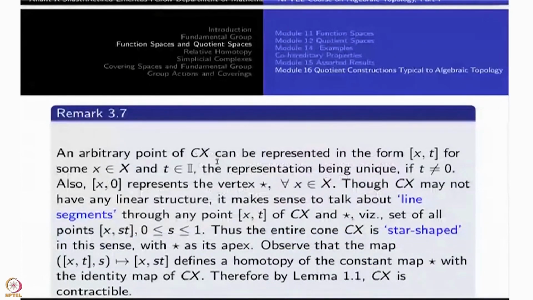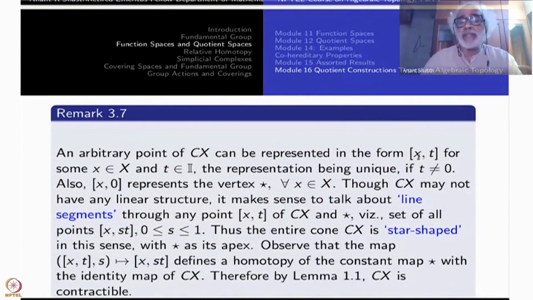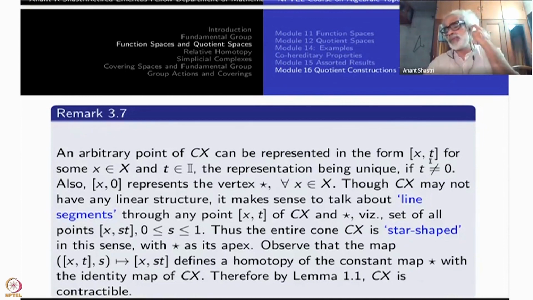So, an arbitrary point of this cone over X, this is the notation, can be represented in the form [x, t], with square brackets; usual parentheses would have been the original thing. Now we have put square brackets for some x belonging to X and t belonging to I. Normally square brackets denote equivalence classes. The representation is unique if t is not equal to 0. But for t equal to 0, any (x, 0) will represent the same point. So (x, 0) will represent the vertex for all x in X.